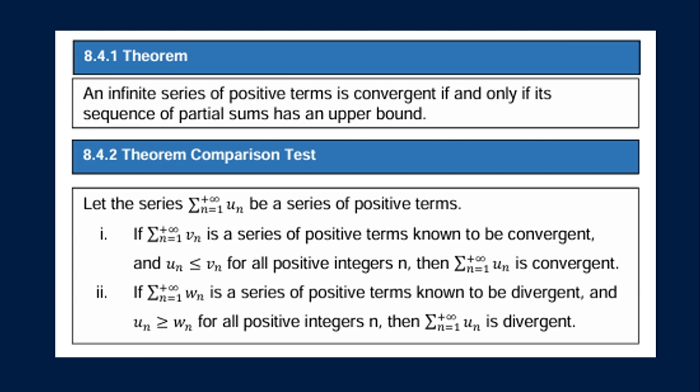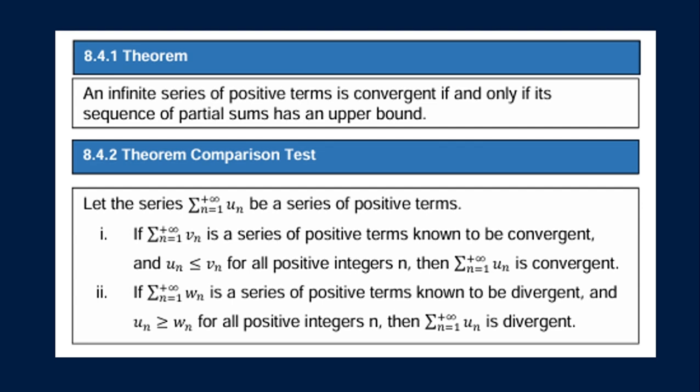Let the summation of u sub n, from n equals 1 to positive infinity, be a series of positive terms. If the summation of v sub n, from n equals 1 to positive infinity, is a series of positive terms known to be convergent, and u sub n is less than or equal to v sub n for all positive integers n, then the summation of u sub n is convergent.